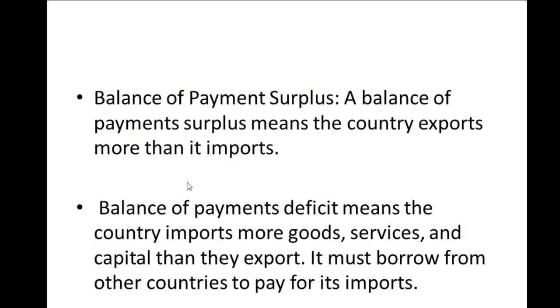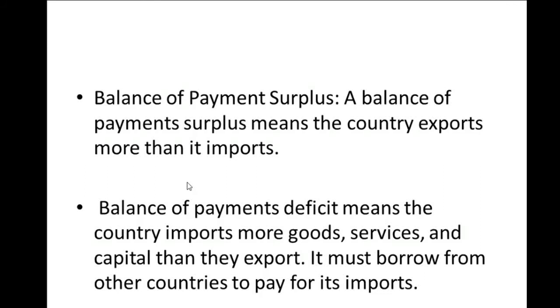Then balance of payment deficit means the country imports more goods, services, and capital than they export. That is, they paid more for goods; they bought more goods than they export. So most of the time they borrow from other countries to pay for their imports. You need to understand that this is what balance of payment means.